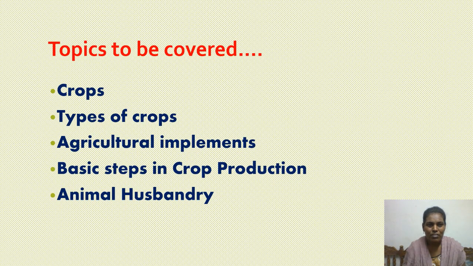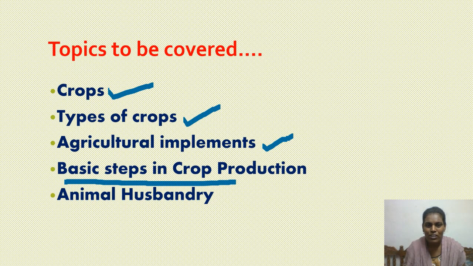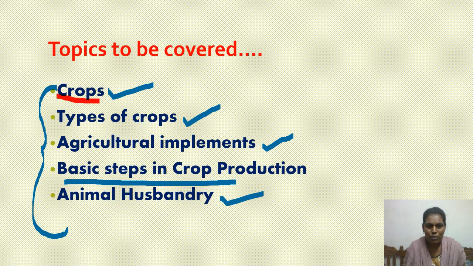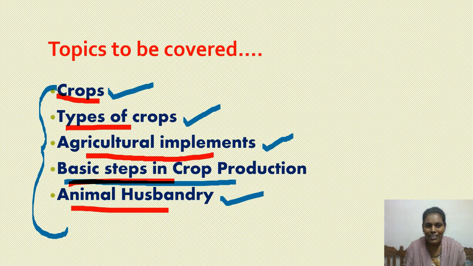Under this lesson, we are going to discuss what crops are, how many types of crops there are, what the best agricultural implements used in agriculture are, what the basic steps involved in crop production are, and what is meant by animal husbandry. These are the topics that we are going to discuss under this lesson. What are crops? How many types of crops are there? Best agricultural implements, basic steps in crop production and animal husbandry. Let us start our lesson.